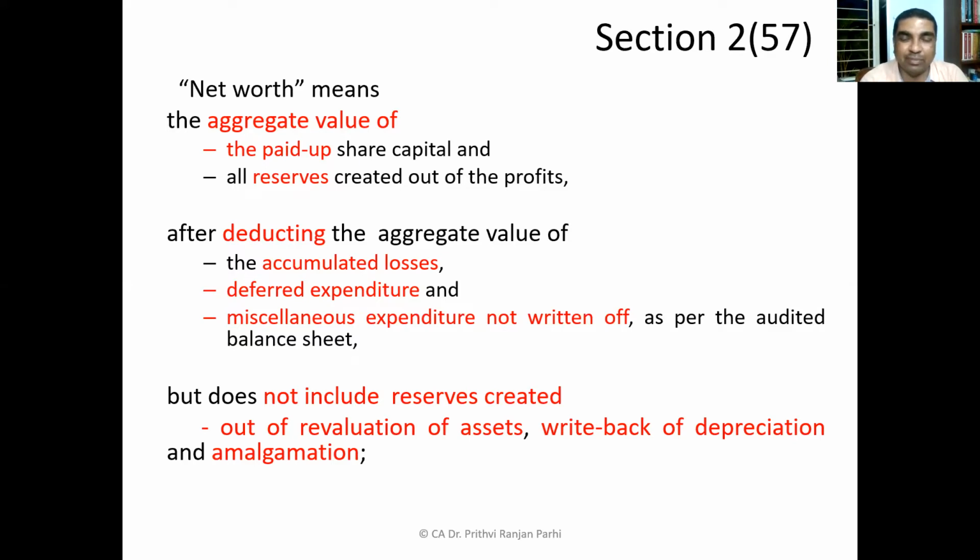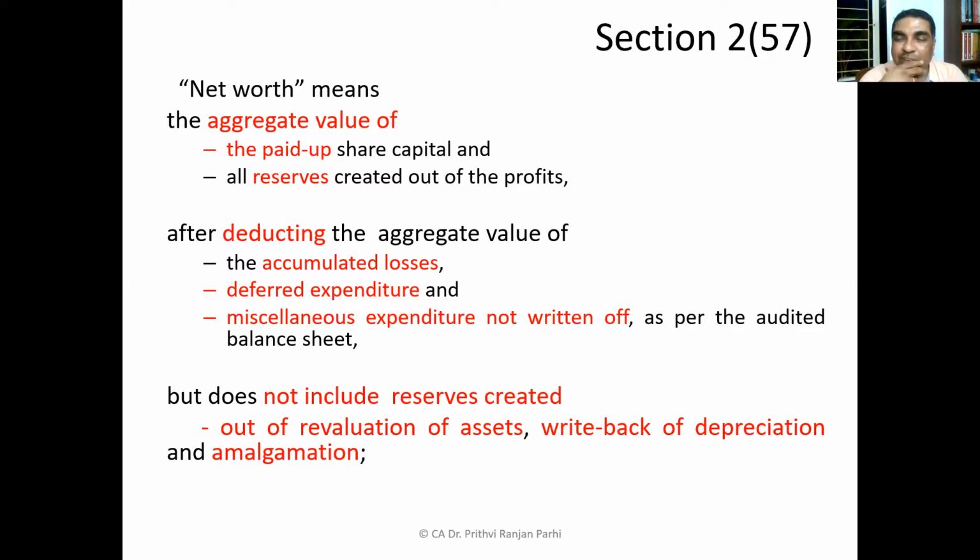Deferred means it will give you benefit over a period of time, not immediately. So expenditure is distributed over a period of time. Suppose you have spent, let us say, 10 lakh rupees in an advertisement campaign. You feel the advertisement benefit will come for 10 years. So every year you can book 1 lakh rupees like this. You can distribute the cost over a period of time.